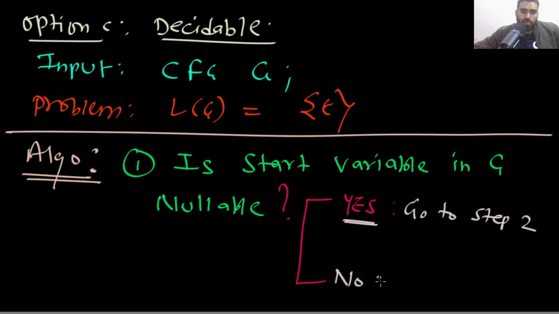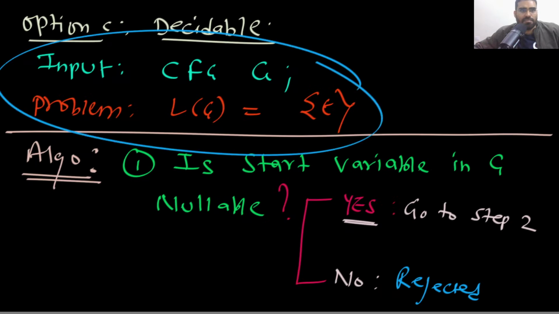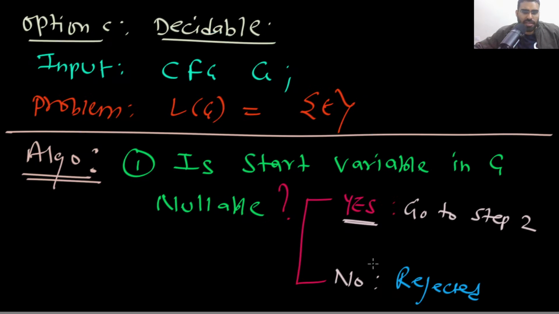And if no, if the start variable is not nullable, then G will be rejected. If your start variable does not generate null, then you should reject G, because the start variable does not generate null. So in this situation, just reject G. Okay, very simple. So this is your algorithm.